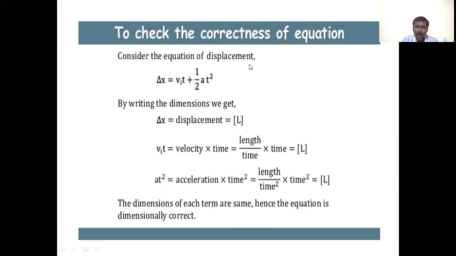That is how to check an equation using the principle of homogeneity: we write the dimensions for each term on both sides of the equation, and when all the terms on both sides have the same dimensions, it is dimensionally correct.